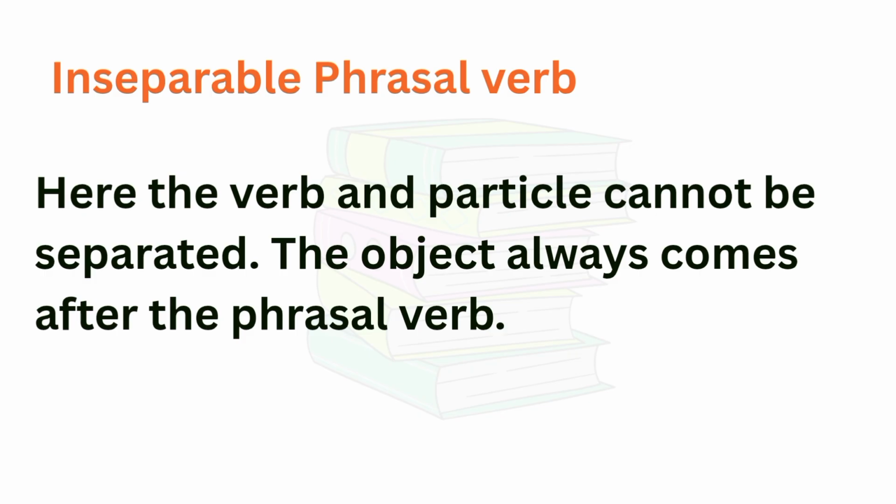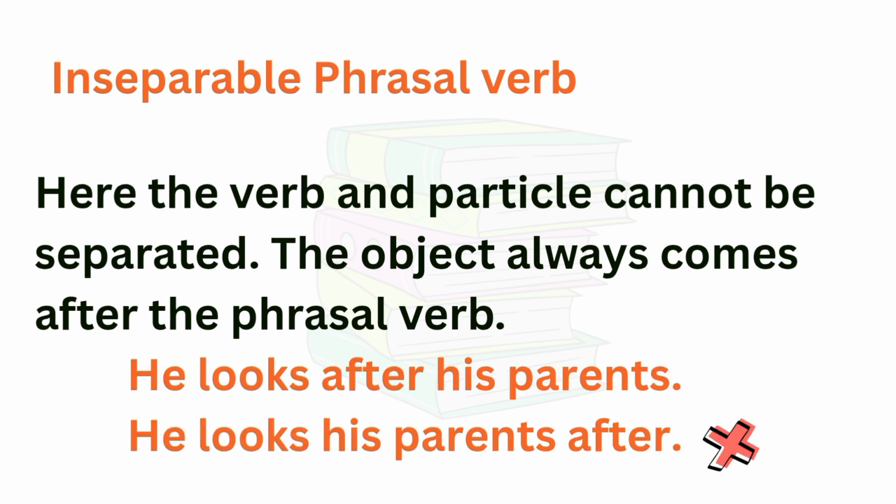Now the next type is inseparable phrasal verb. In this type, the verb and particle cannot be separated. The object always comes after the phrasal verb. For example, he looks after his parents. This example will be correct. And if you write like this, he looks his parents after, then it will be considered wrong.